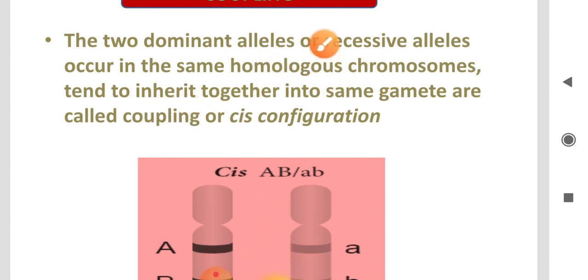What is repulsion? Repulsion means the dominant allele and the recessive allele occur on different homologous chromosomes. This is called repulsion. Now, first we see coupling: the two dominant alleles or recessive alleles occur on the same homologous chromosome, and these are inherited together in the same gametes. This process is called coupling.